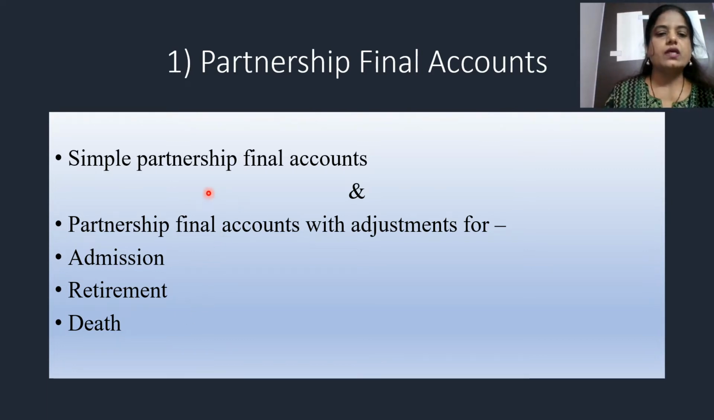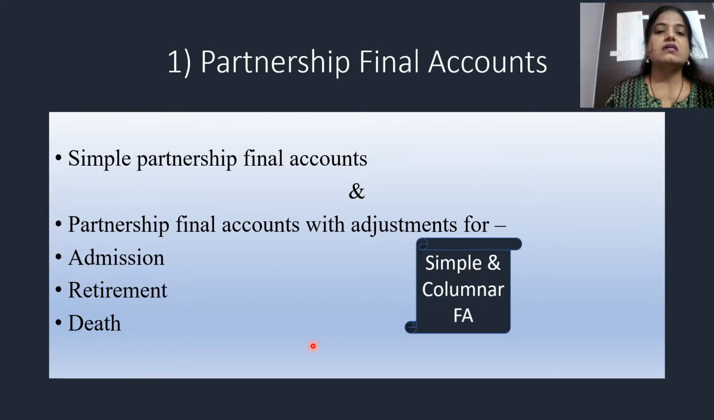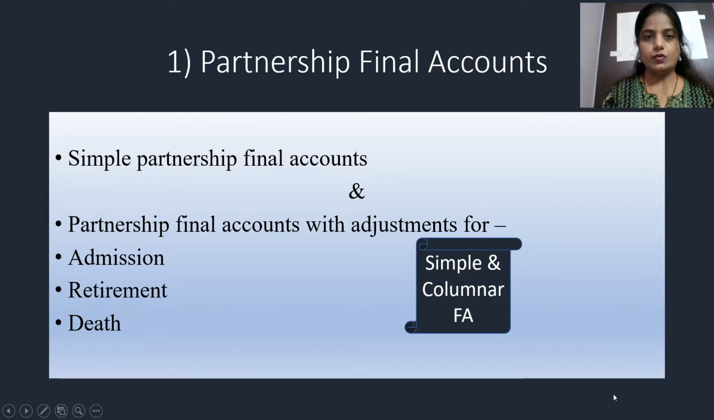So once we go through the simple final accounts, then we will see step by step how this adjustments final account is to be done. And ultimately, after doing all these things, what we are supposed to do is the sums. So our sums will be based on two types. One is the simple final accounts, that is final accounts without adjustment, and the other is the columnar final accounts. Now this is the new thing that we are going to learn.